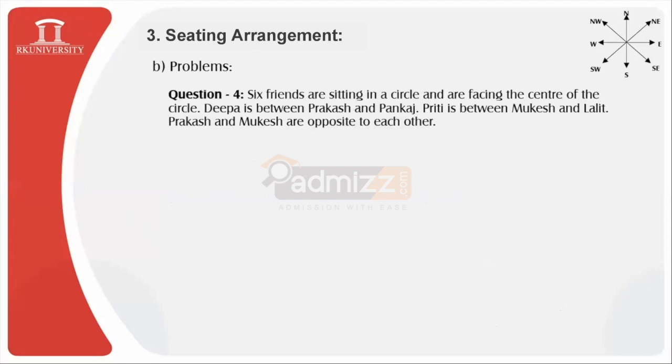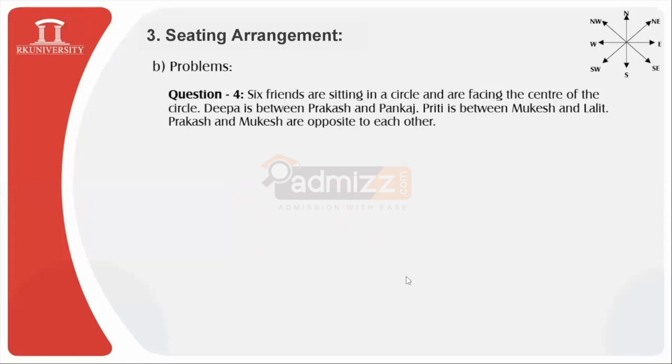Now we have the next question, question 4: 6 friends are sitting in a circle and are facing the center of the circle. Deepa is between Prakash and Pankaj. Similarly, Preeti is between Mukesh and Lalit, and Prakash and Mukesh are opposite to each other. Only these conditions are provided to us. So let us frame a pictorial representation of this arrangement.